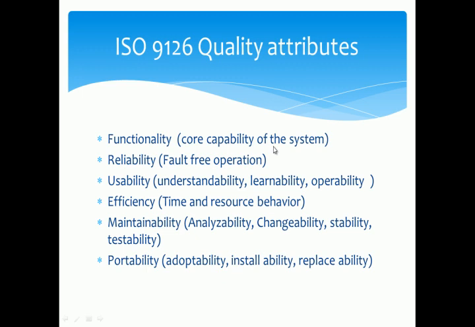It means that the system must satisfy the required purpose for which it is designed and also satisfy the user requirements. Reliability means fault free operation, meaning whenever any failure or fault occurs, it can be managed very easily in an efficient way. Usability means understandability, learnability and operability. It means that your system must be easy to use, easy to learn and easy to operate by the users.